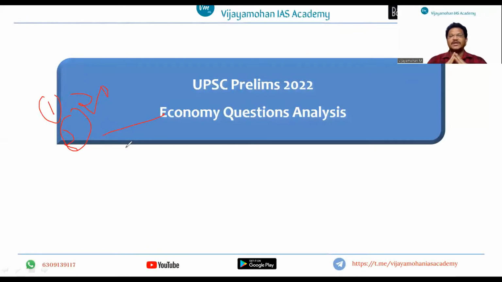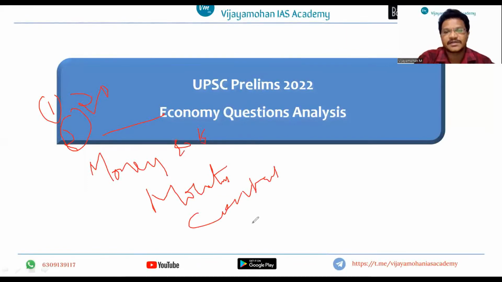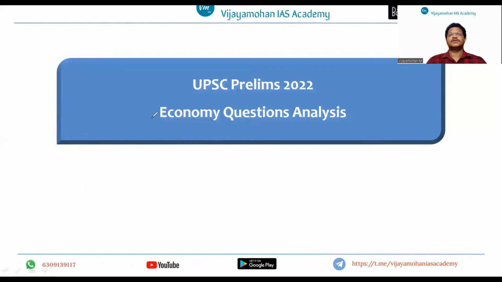And the third point I have observed is that the majority of the questions are framed on money and banking, monetary policy, the central bank, that is the Reserve Bank of India, right? And money market and capital market also form the majority of the questions, right?